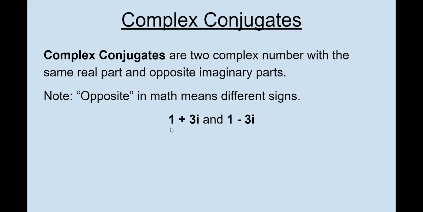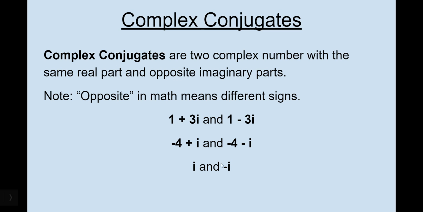See how the real part, the 1, is exactly the same. It's just the imaginary part that changes sign, plus, minus. If we had -4 + i, the real part stays the same, so -4, but we change the sign of the imaginary part, so -i. So -4 + i and -4 - i are complex conjugates.